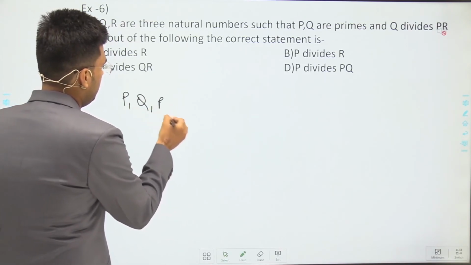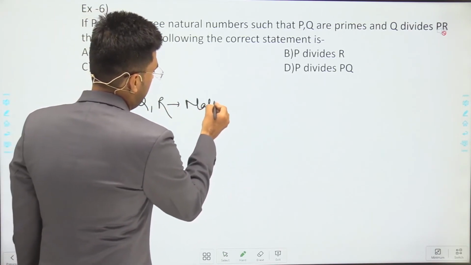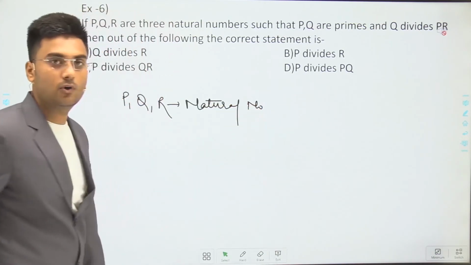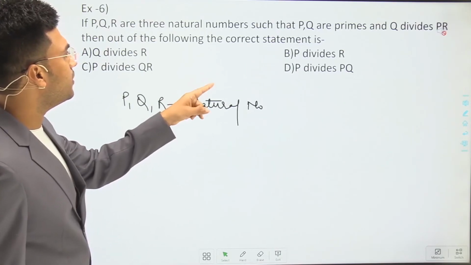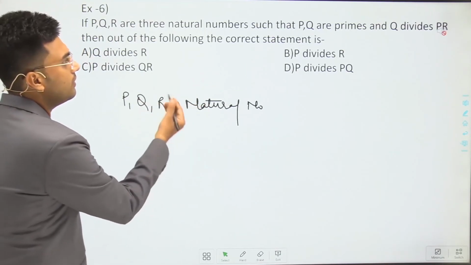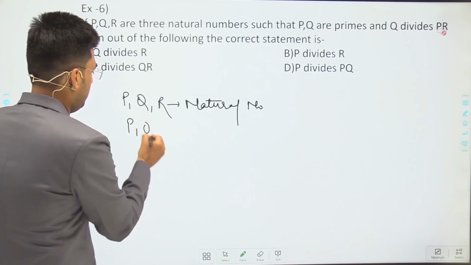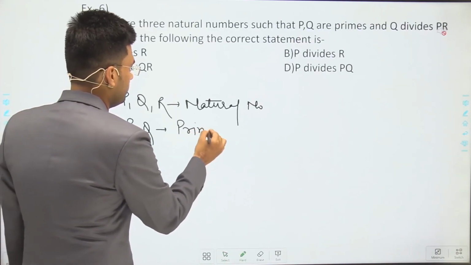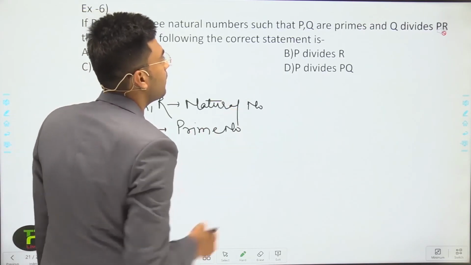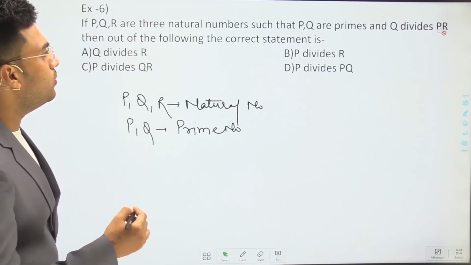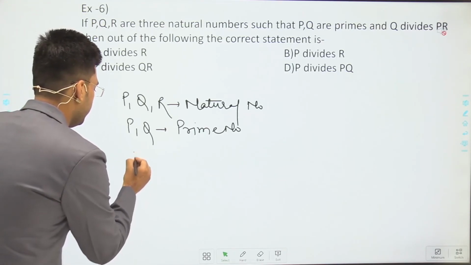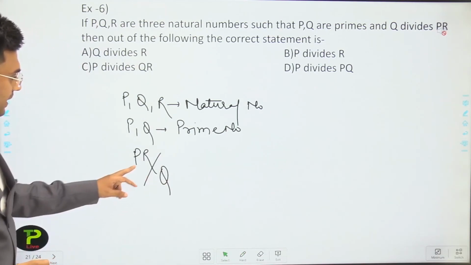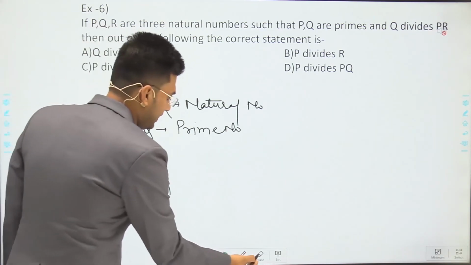P and Q are prime numbers. And Q divides PR. That means PR is divisible by Q.